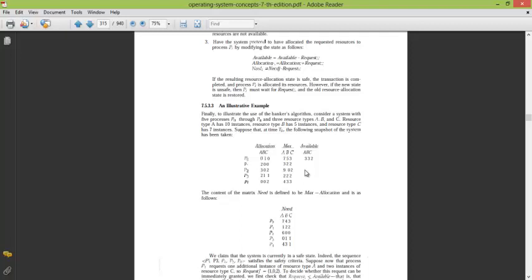ठीक है, first we will go to P0. We will check if its need can be satisfied by the available amount. If yes, we satisfy its need and we get the resources which were allocated to it. ठीक है, then if it is not satisfiable, मतलब उसकी need ज़्यादा है than the available, we go on to the next process P1 and we run this algorithm until all the processes become true.